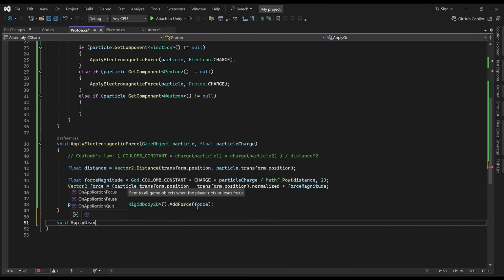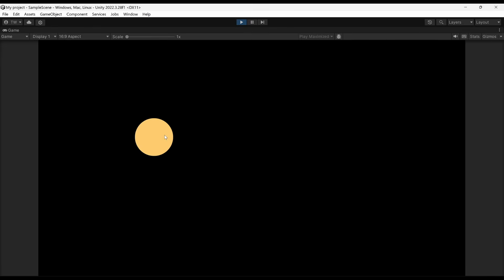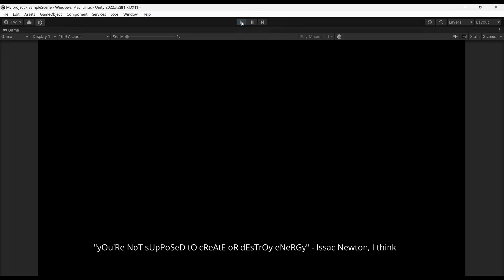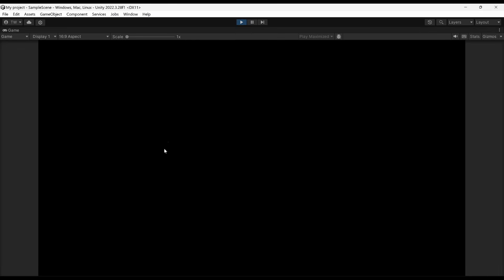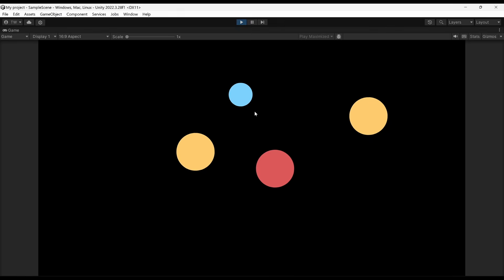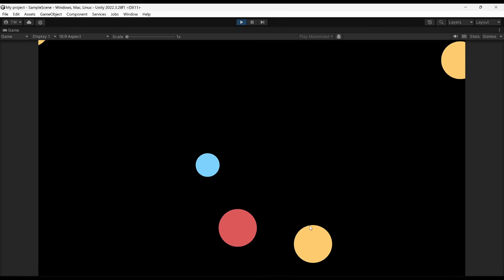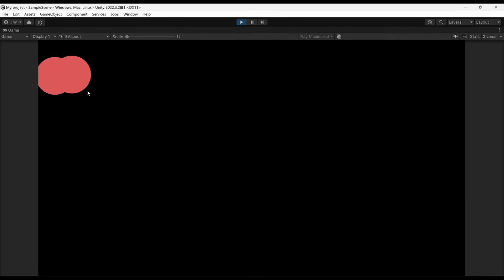Void ApplyGravitationalForce. Here's 1, 2. Billiard balls. Why'd they disappear? You're not supposed to create or destroy energy. Okay, hold on. What's going on? They're just flying away. I don't know why that's happening. But now we have different kinds of interactions we can play with. Oh yeah, look at that. Now things are starting to get interesting. Oh, look at that. They're orbiting each other.